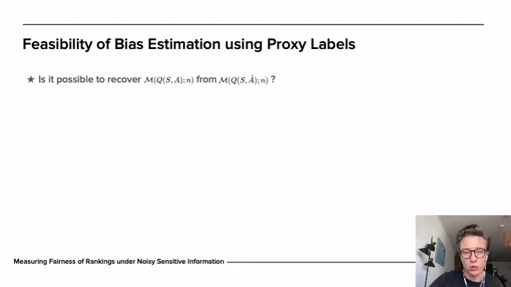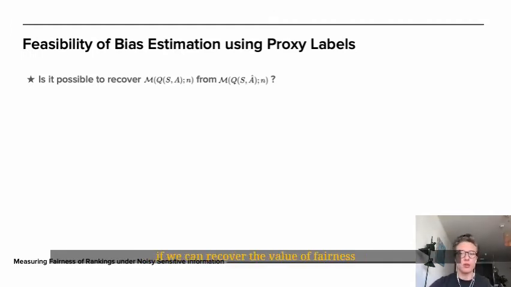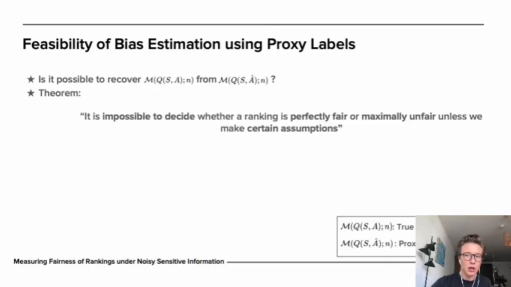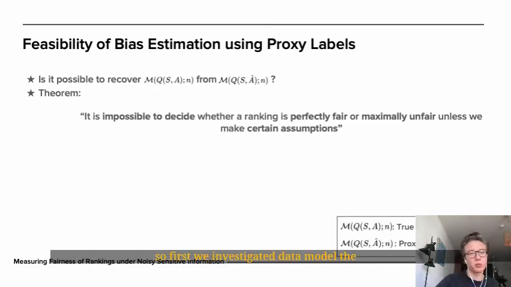So, going back to our main problem, we would like to know if we can recover the value of fairness metrics computed based on the true values, having only access to proxy measurements. So first we investigate the data model, which is the relationship between the three variables S, A hat, and A.